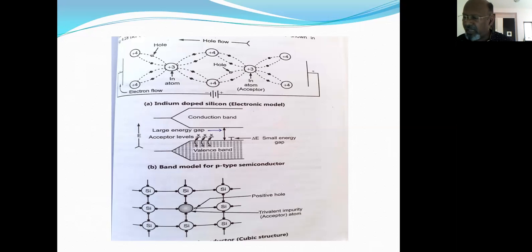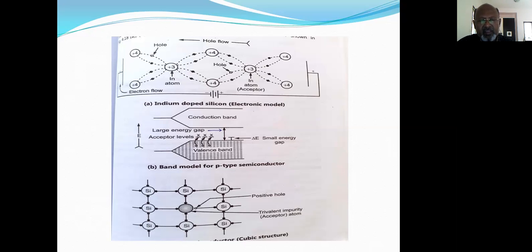Now, in this case, the process of doping creates electron vacancies called positive holes, which I have shown in the diagram. These holes occupy the energy level called the electron acceptor band, which is present just above the valence band. So here the case is exactly reverse.